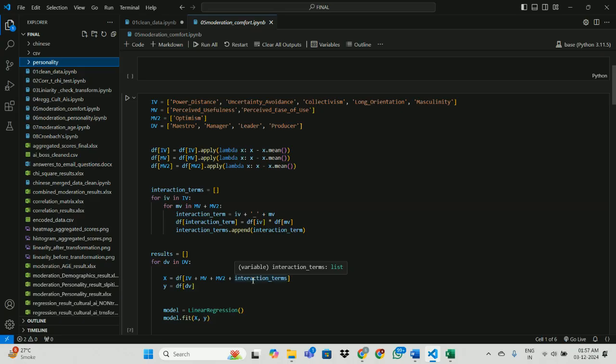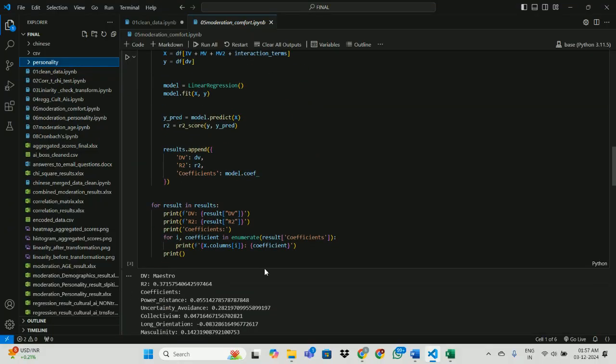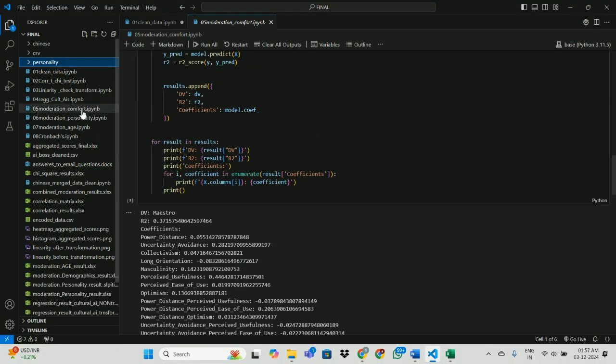For example, if we say the usefulness of technology, how is it interfering in the relationship between AI boss and the other independent variables? We calculated such a study for comfort of the technology, personality of a person, and the age of the person.